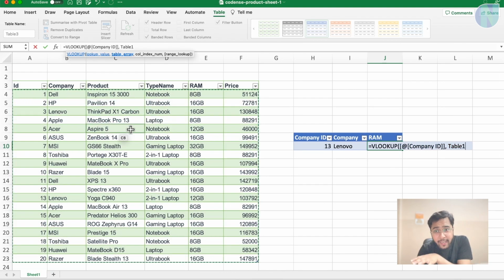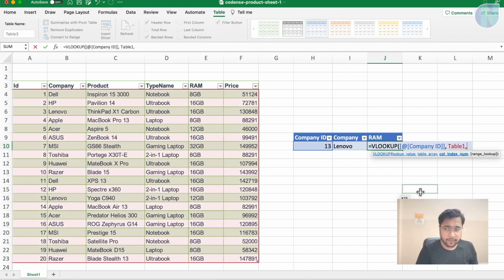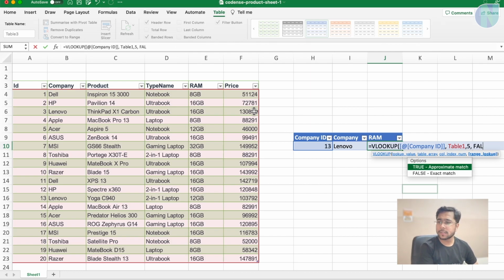From in which area I want to filter it. Then after that, the next value is the column index number. I want to select RAM this time. So which column is it? 1, 2, 3, 4, 5. It is the fifth column. And then I will mention false. False for exact match. Exact match means I want to exactly match this ID.